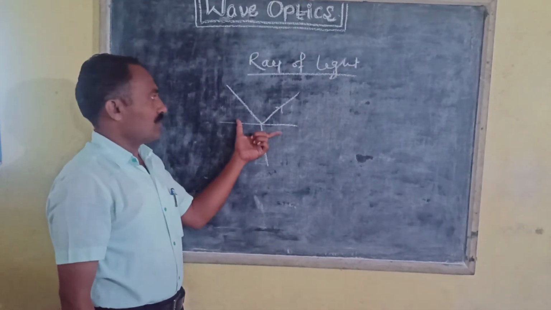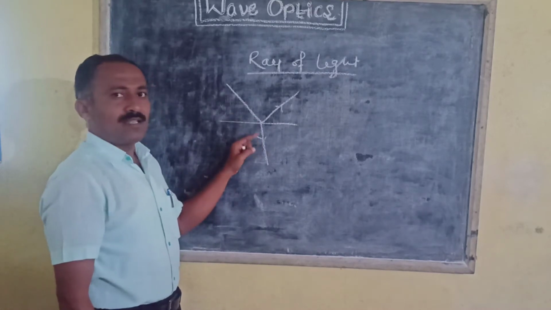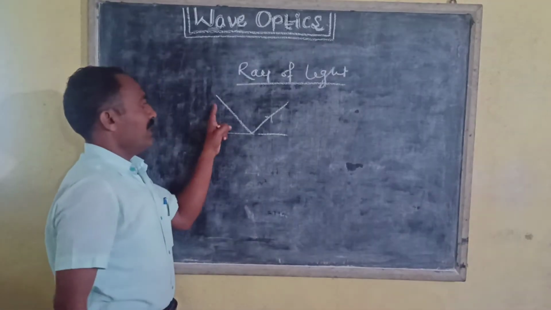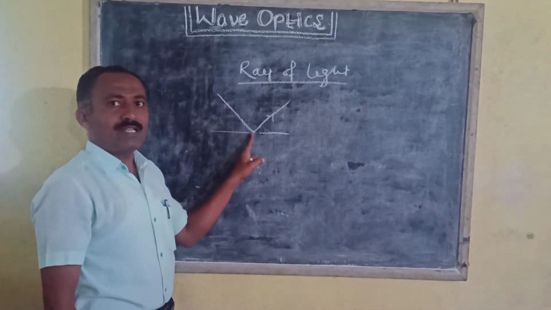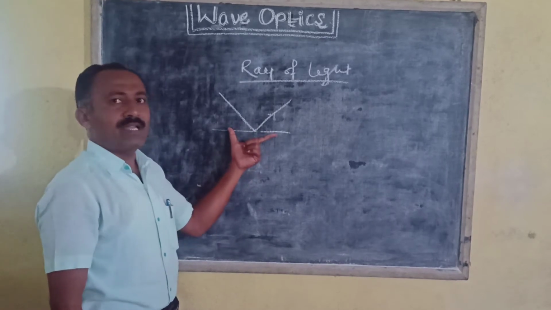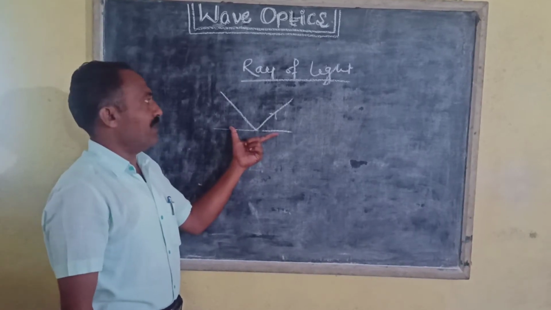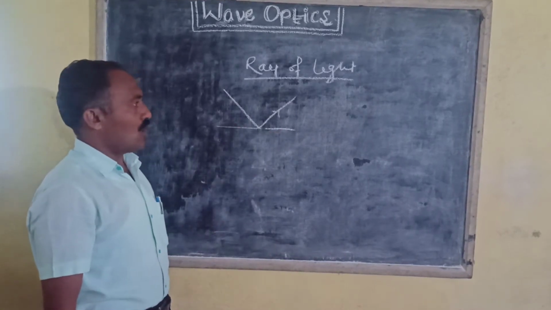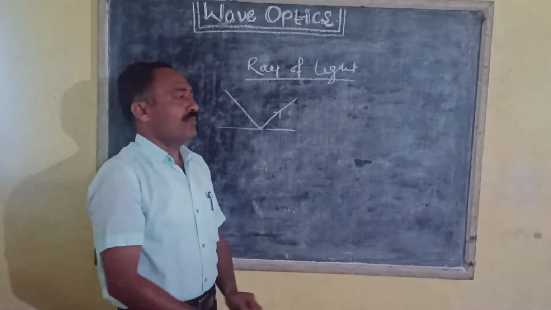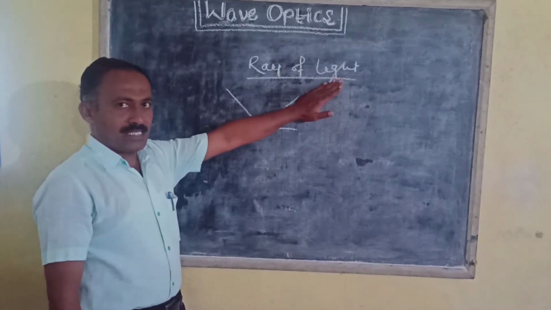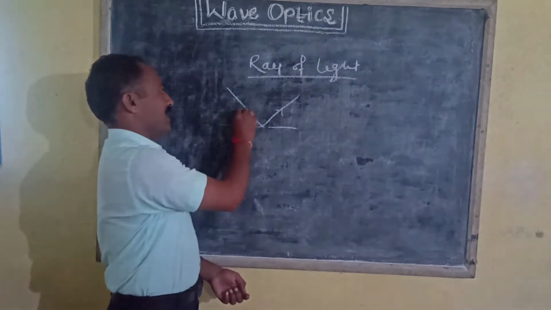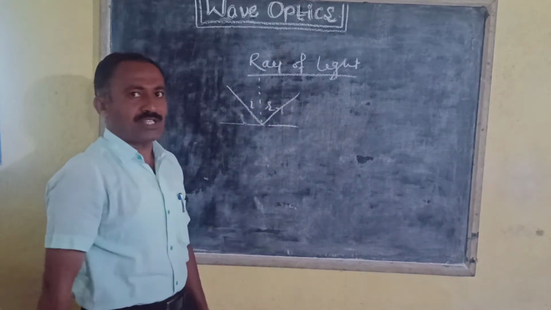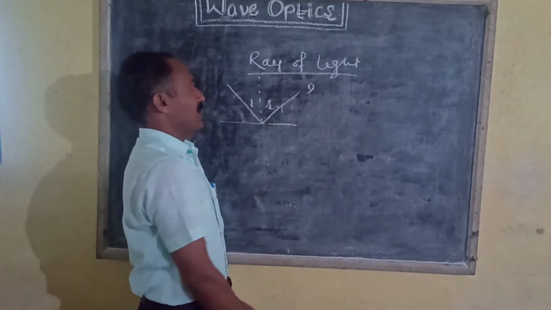Reflection is the phenomenon in which, when light is incident, the light changes its direction in the same medium. When it is incident on the reflecting surface, the particles of the medium start oscillating, vibrating, and follow the laws of reflection. The first law of reflection: the angle of incidence i is equal to the angle of reflection.